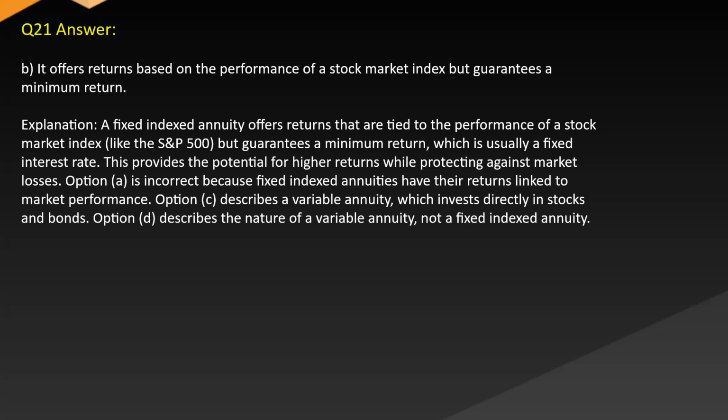Option A is incorrect because fixed-indexed annuities have their returns linked to market performance. Option C describes a variable annuity which invests directly in stocks and bonds. Option D describes the nature of a variable annuity, not a fixed-indexed annuity.